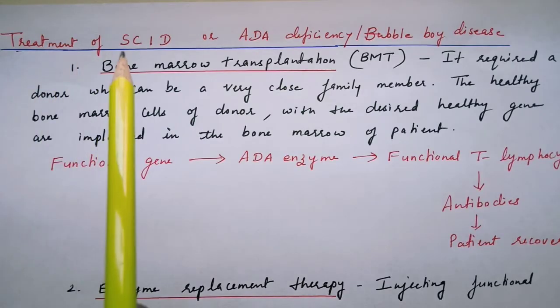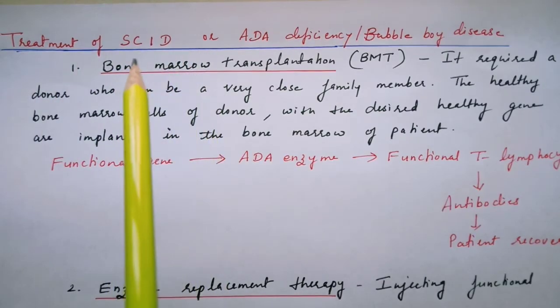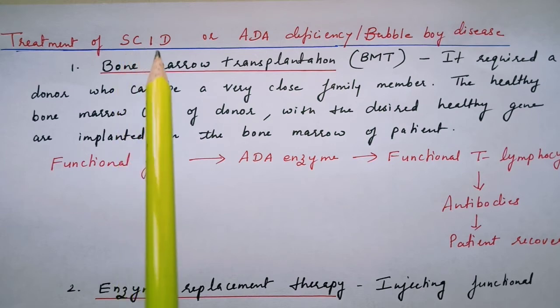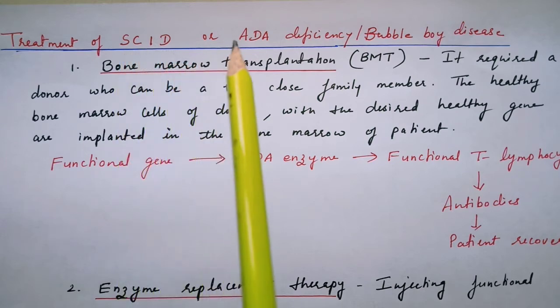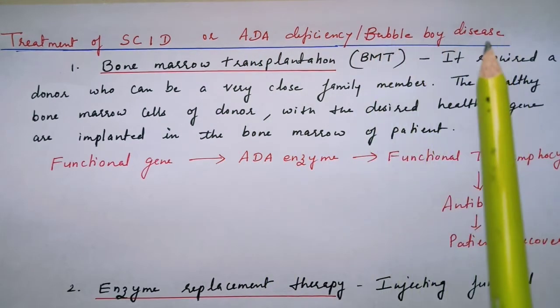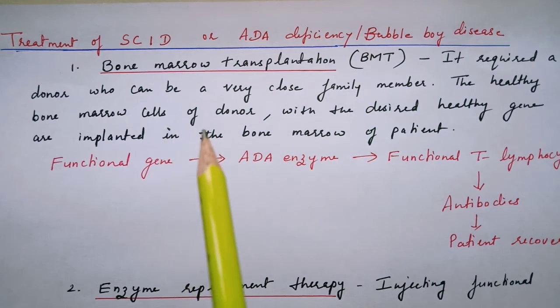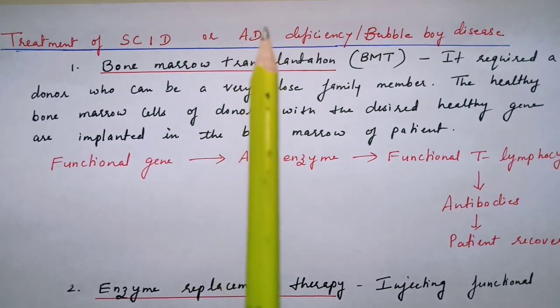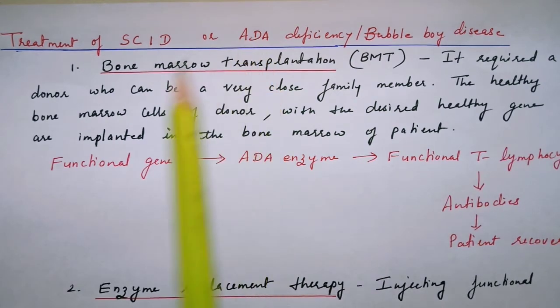We are taking the example of SCID to discuss gene therapy. The full form of SCID is severe combined immunodeficiency disease. It is also known as adenosine deaminase deficiency disease, or the bubble boy disease. SCID is a genetic defect in which the infants lack antibody formation as the T lymphocytes are not functioning properly in the absence of the enzyme adenosine deaminase. Now children suffering with SCID can die even of ordinary diseases, vaccinations and blood transfusions.